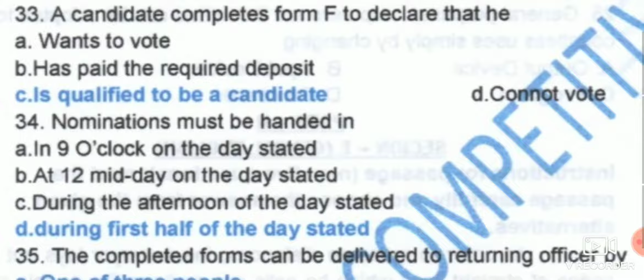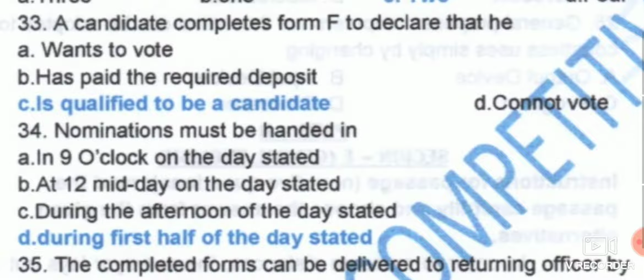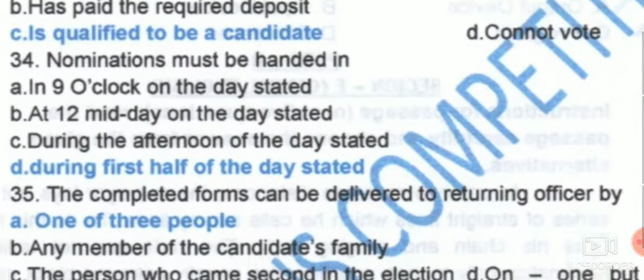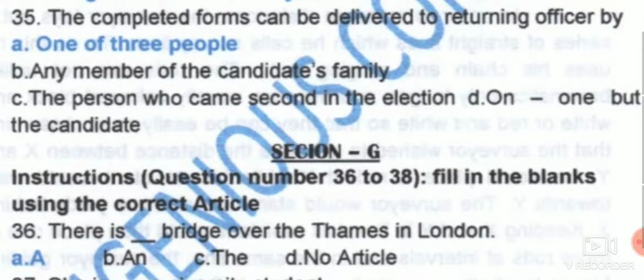Nominations must be handed in during the first half of the day, as stated. The completed forms can be delivered to the returning officer by one of 3 people. So it can be delivered.